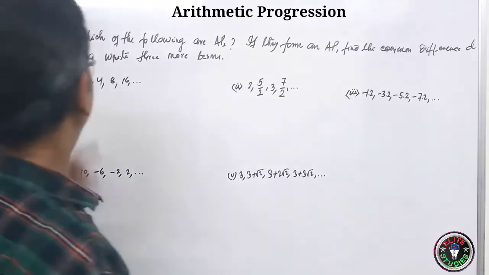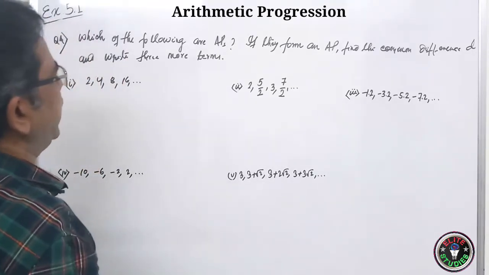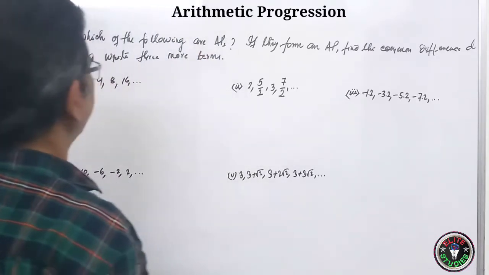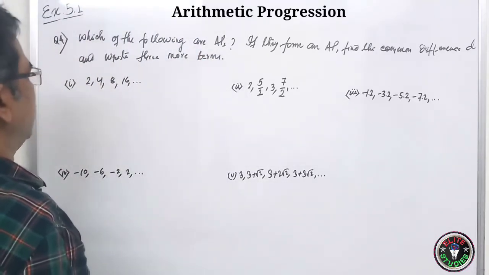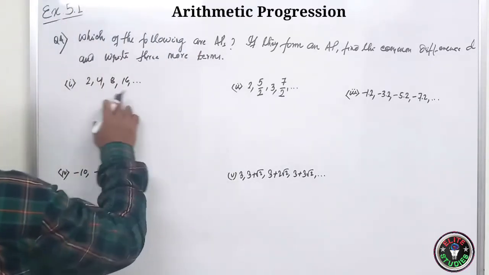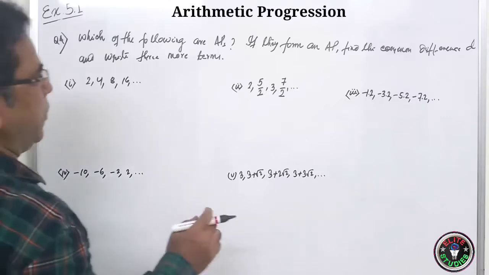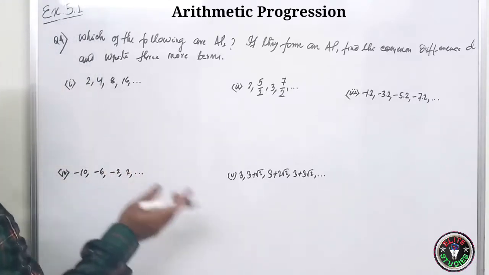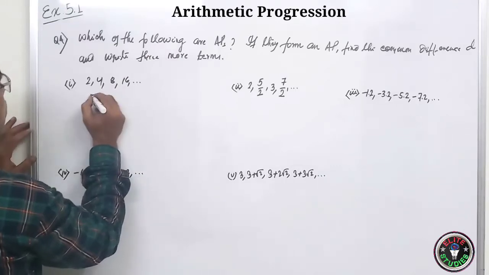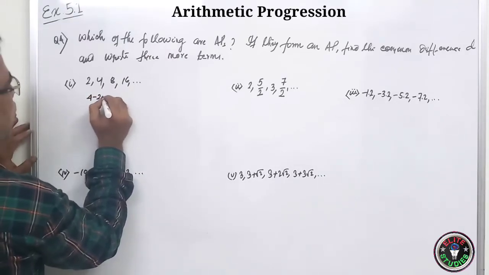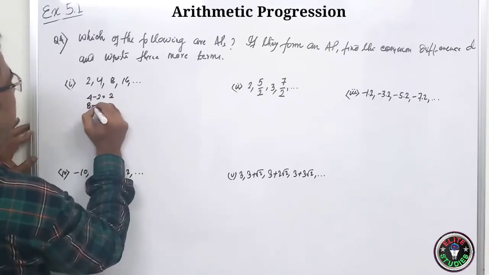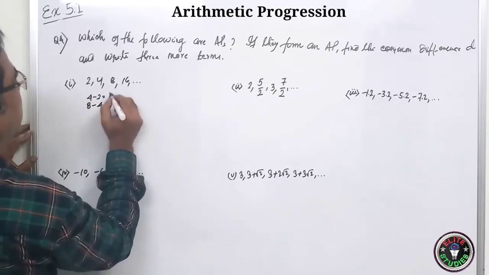Now let us do question number 4. Which of the following are APs? If they form an AP, find the common difference D and write 3 more terms. Okay. To check whether this list of terms is in AP or not, what you have to check? D, isn't it? Now 4 minus 2 is equal to 2, and 8 minus 4 is equal to what?